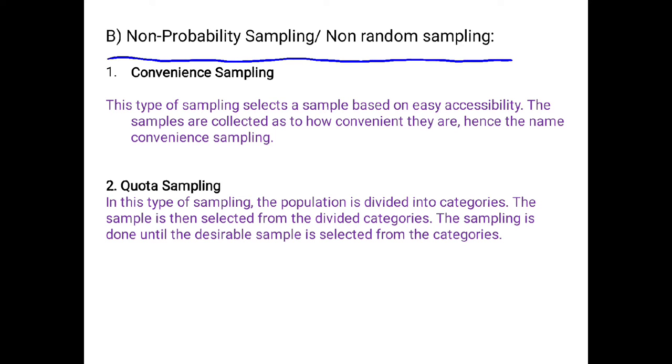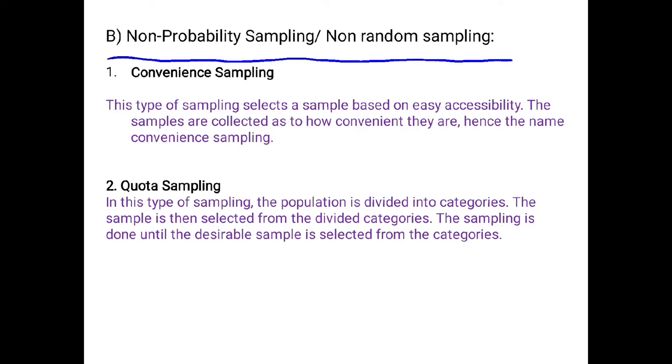methods of non-probability sampling. Firstly, the meaning: what exactly is non-probability or non-random sampling. Next, what are the techniques or methods of non-probability sampling. Probability sampling involves random selection, which we studied in the last video. Non-probability sampling involves non-random selection. So based on convenience or some other criteria, you can easily collect data.